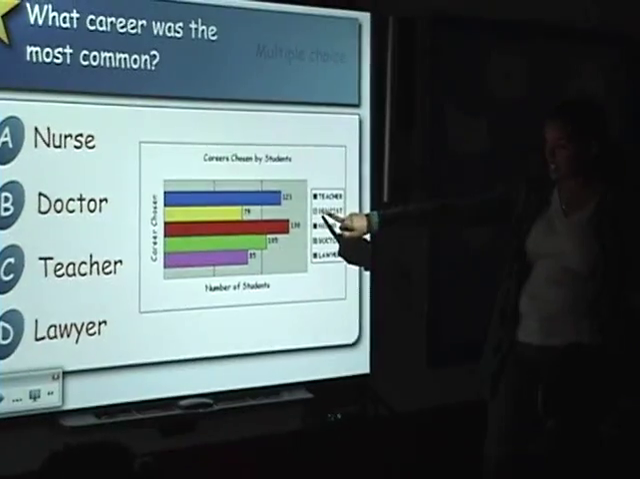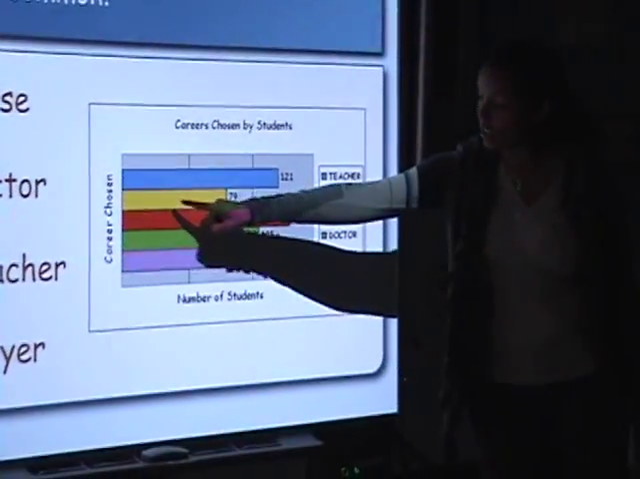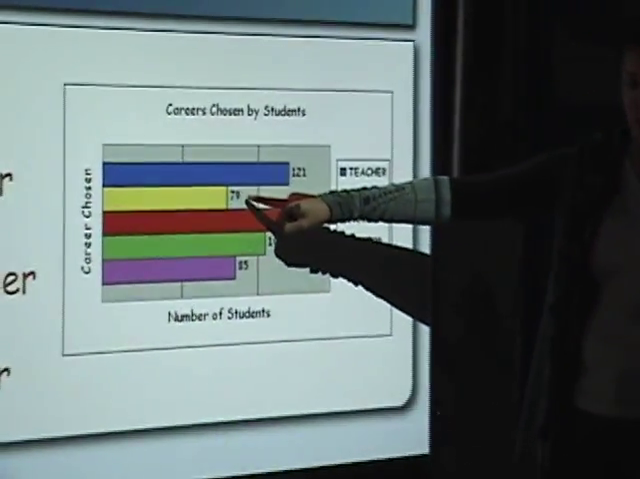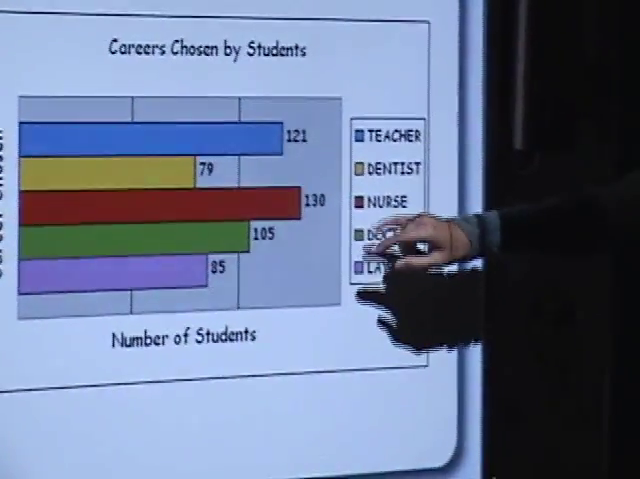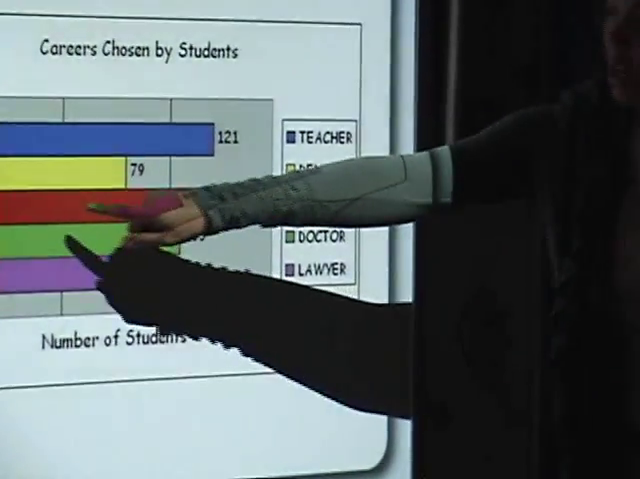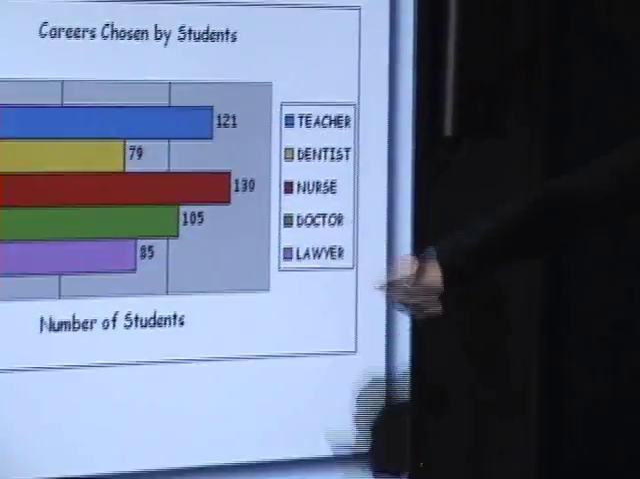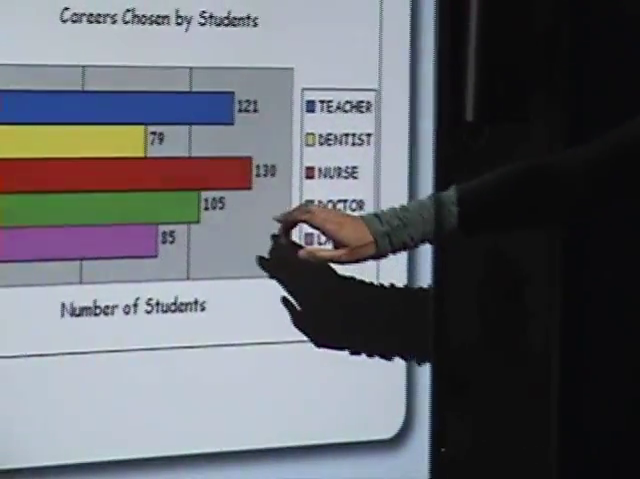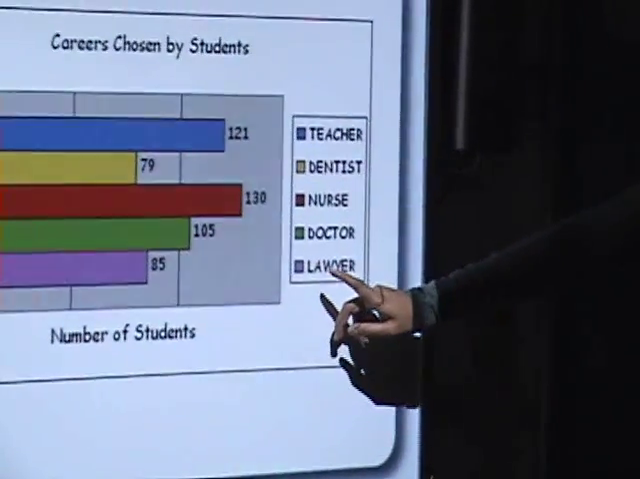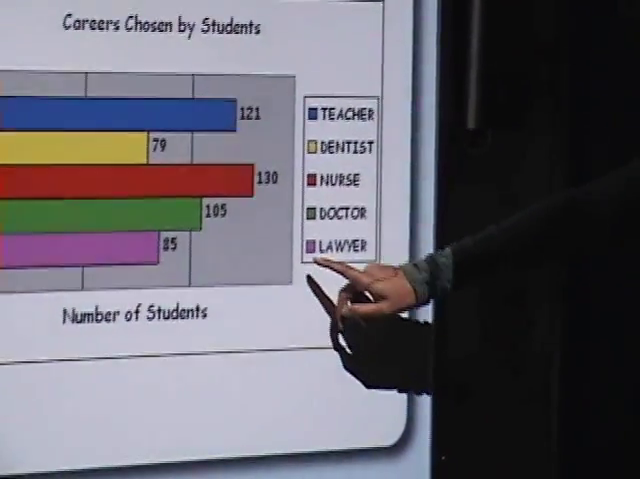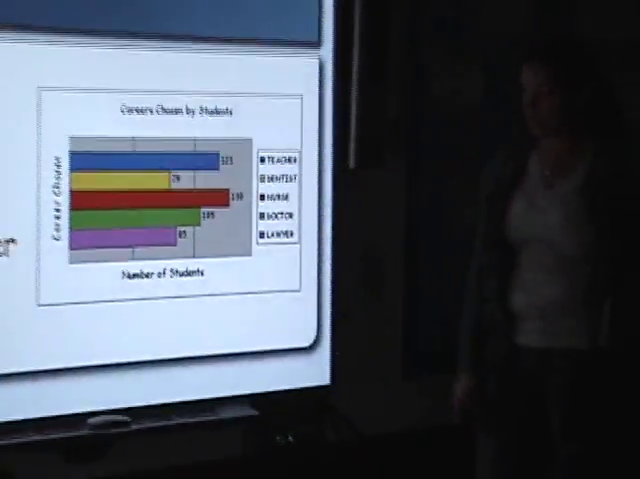Then for a dentist, dentist is yellow. So you'd come down to yellow, come across, and 79 students want to be dentists. And the same thing for a nurse, come across red to 130. The same thing for a doctor, green, 105. And the same thing for a lawyer, purple, 85.